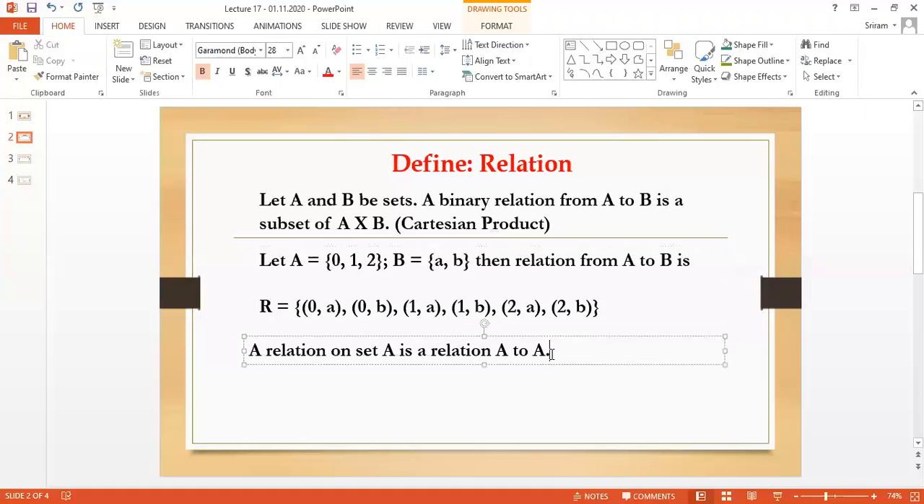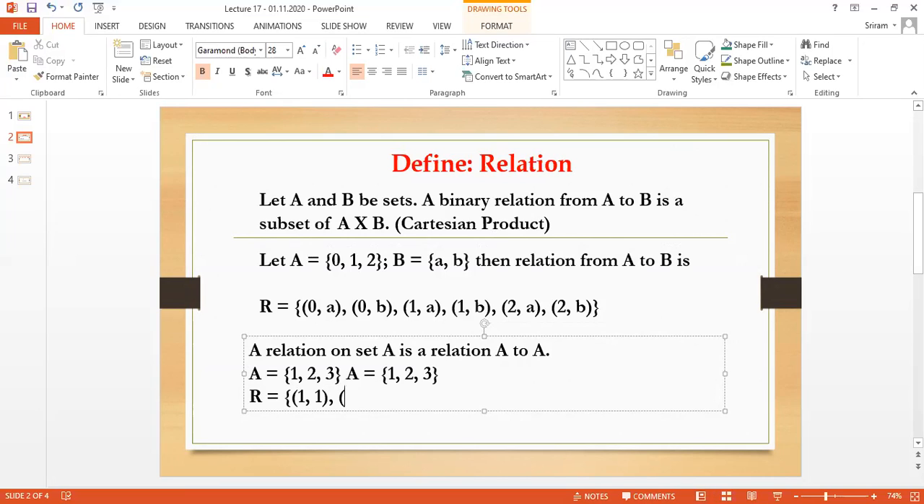Teacher, do we need two sets? No need. Even if I have one set, I can make the relation. For example, I have A equal to 1, 2, 3. Then I have to make the mapping. I am going to repeat A once again and make the mapping 1, 2, 3. Now the relation R is nothing but the Cartesian product: 1, 1.